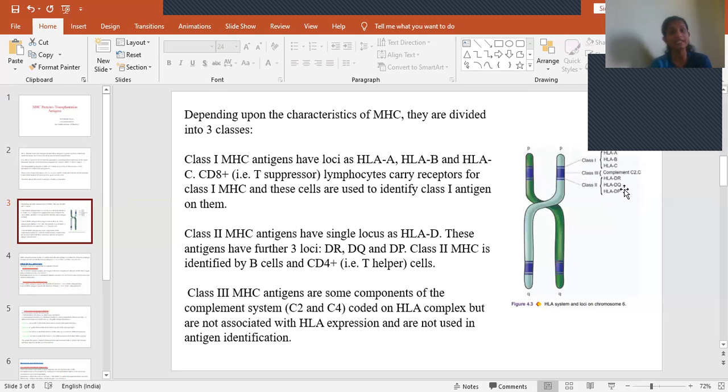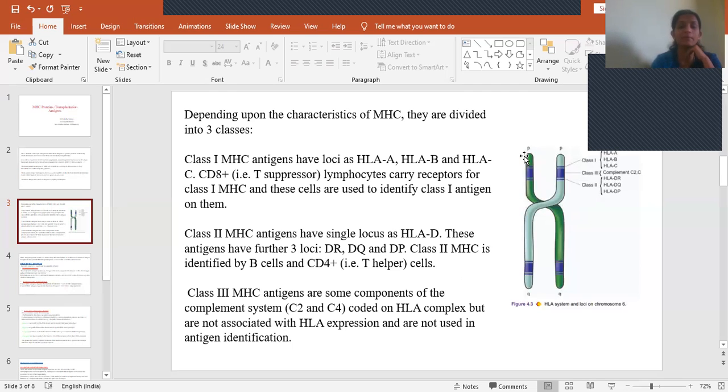The receptors are present on B cells and also on CD4 plus cells, or T helper cells. These are able to recognize class 2 MHC proteins. And then coming to class 3 MHC antigens, these are components of the complement system like C2 and C4, which are coded on the HLA complex but are not associated with HLA expression. It does not have any loci. It has complement factors like C2 and C4, which are present on this HLA complex.